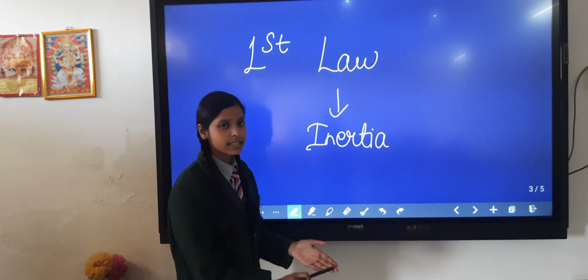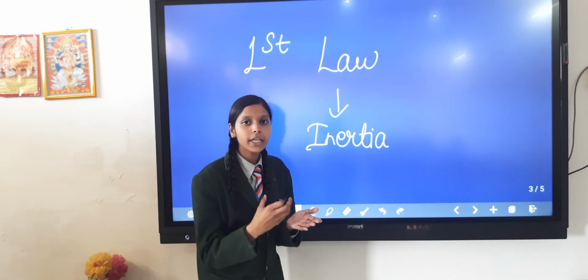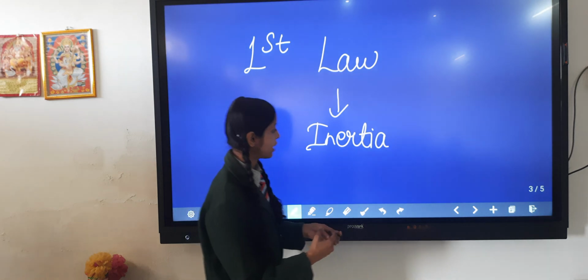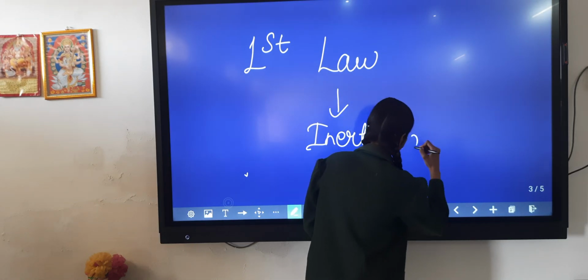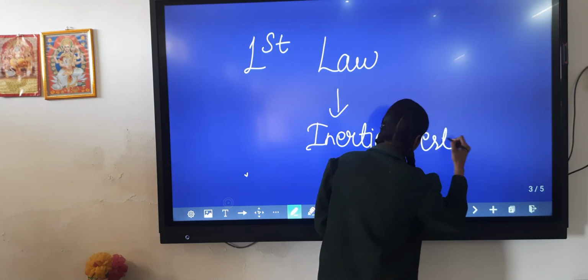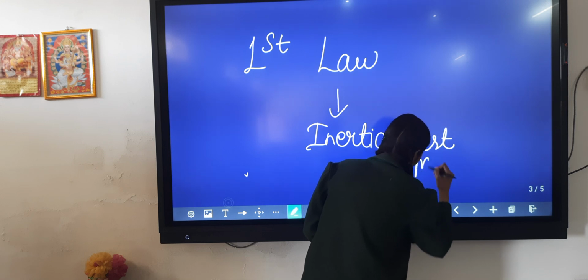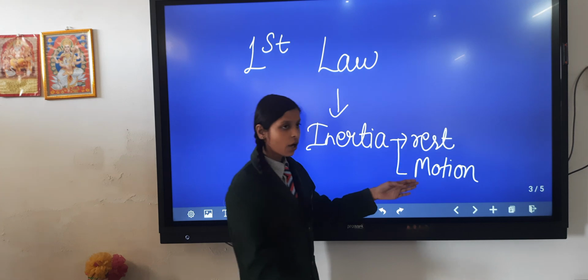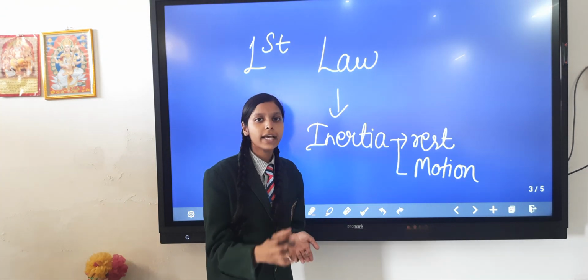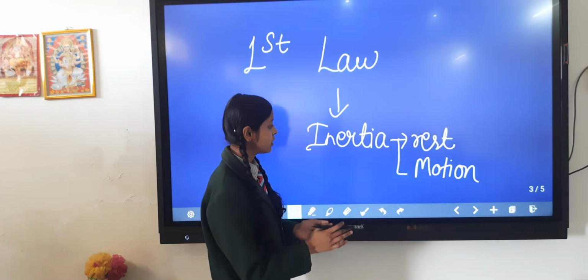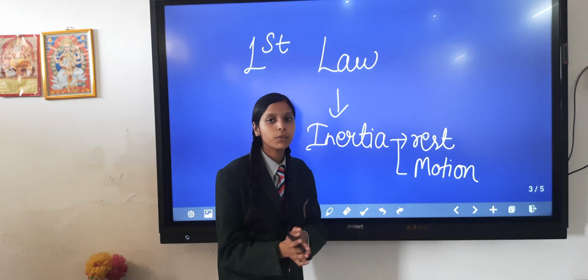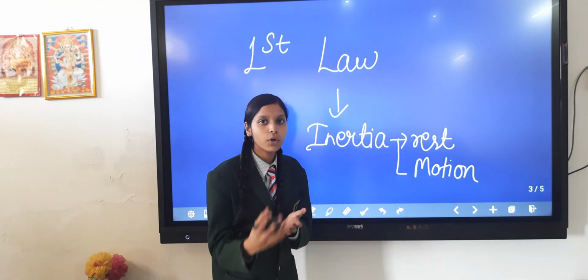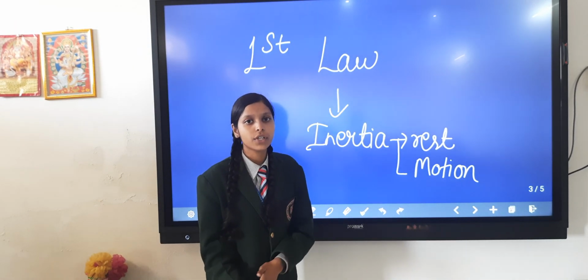Also inertia says the same, that it is a property to oppose the change. It is of two types, that is inertia of rest and inertia of motion. According to inertia of rest, a body in rest tends to be in rest, and on the other hand, inertia of motion says that if any body is in motion, then it tends to be in motion.